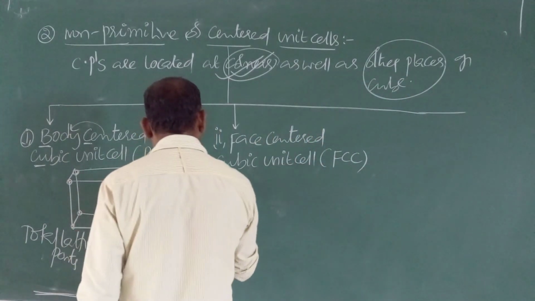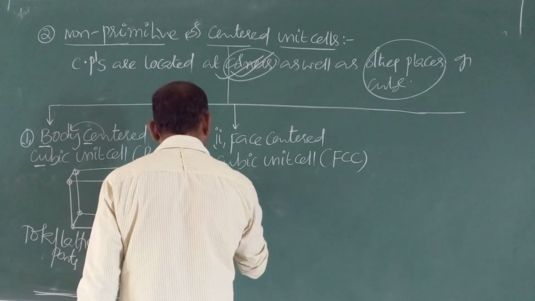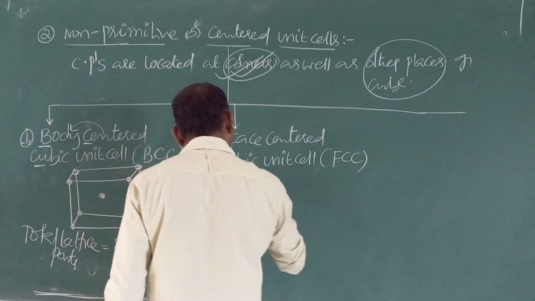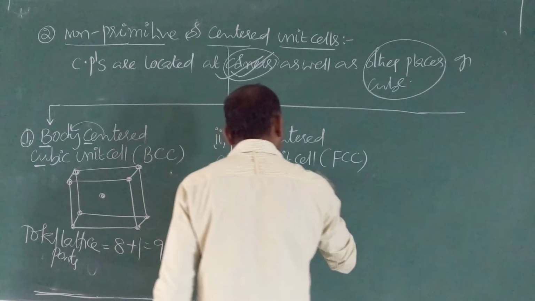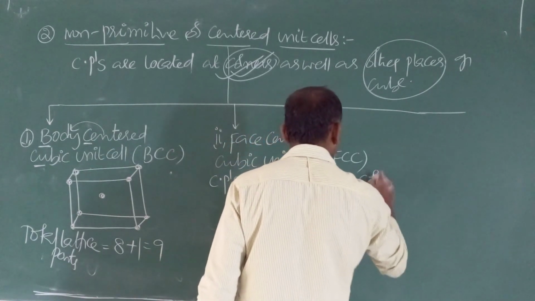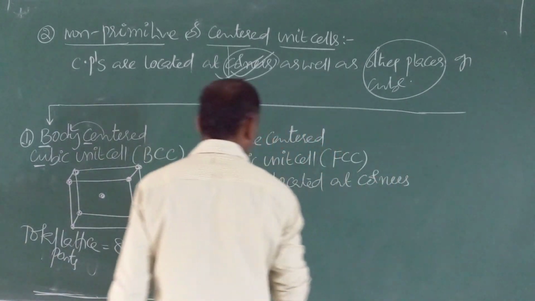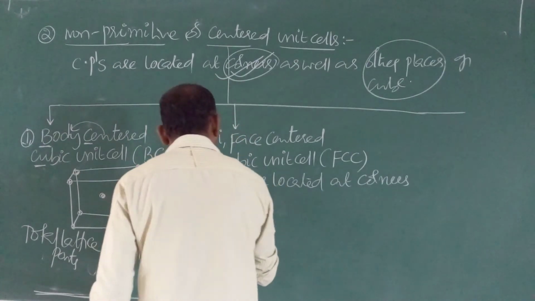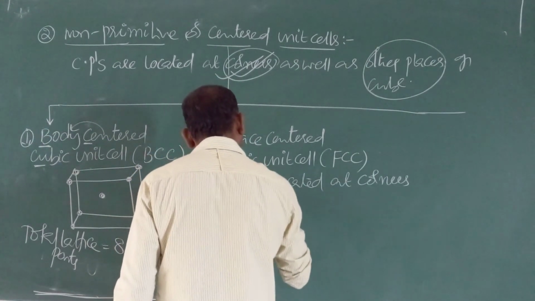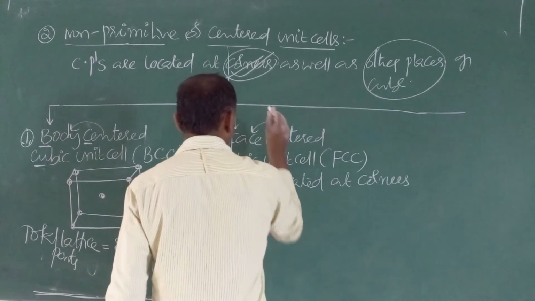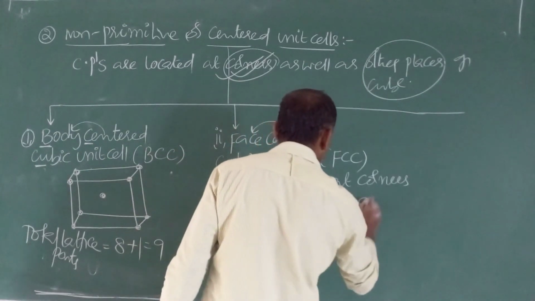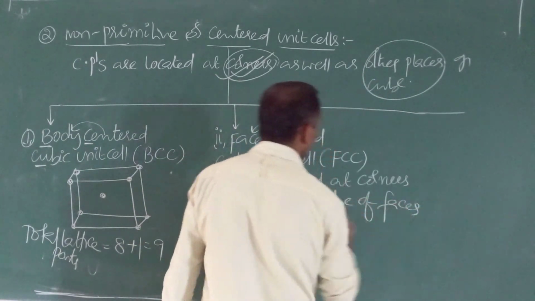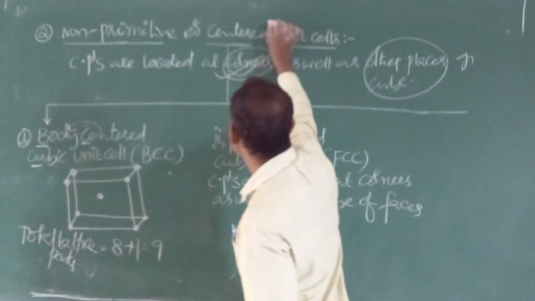The name itself tells that face centered cubic unit cell means constituent particles are located at corners, first corners must, as well as center of faces. That's why the name came as centered unit cells.